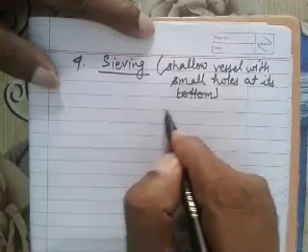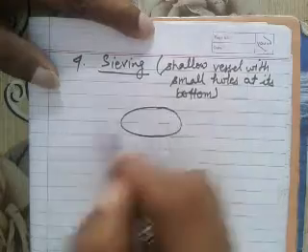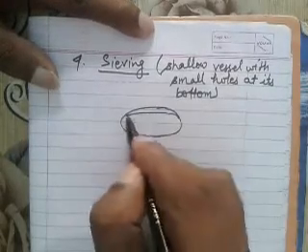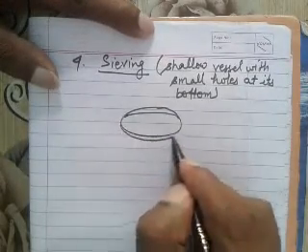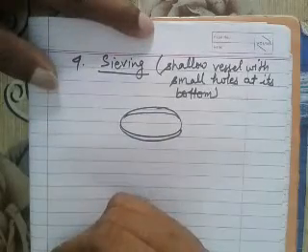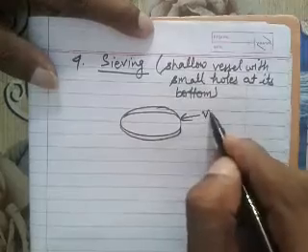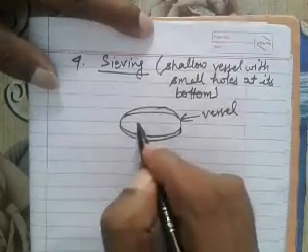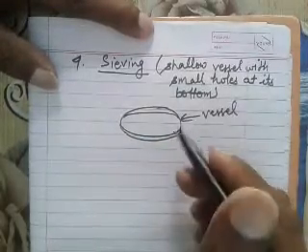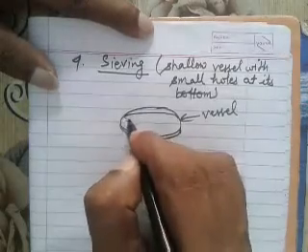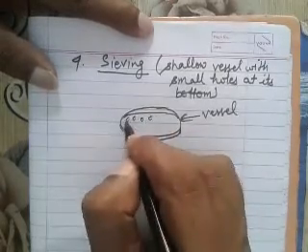In a simple way, suppose this is a shallow vessel and at its bottom we make small holes.